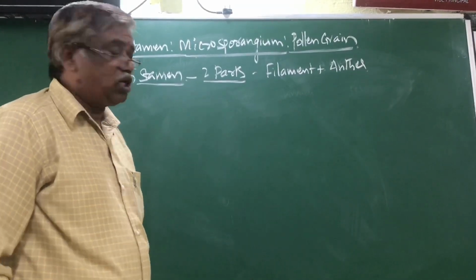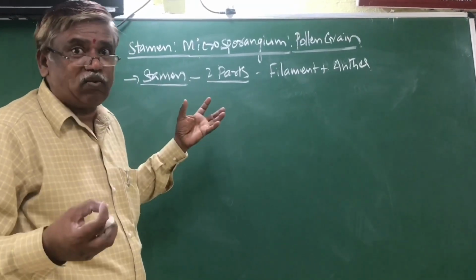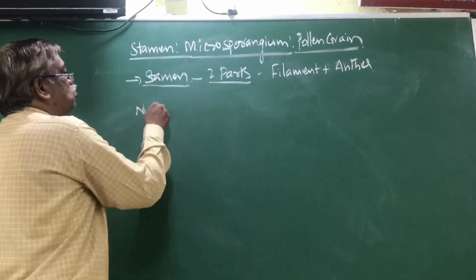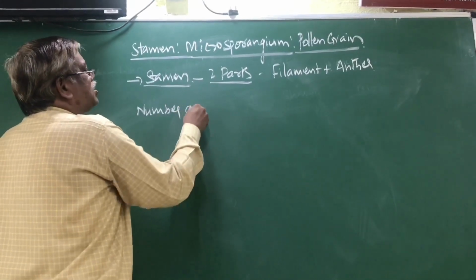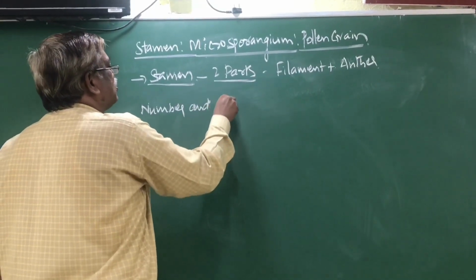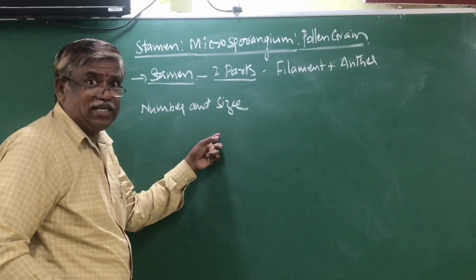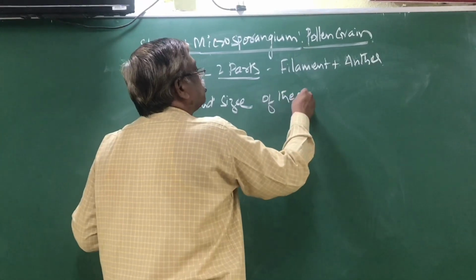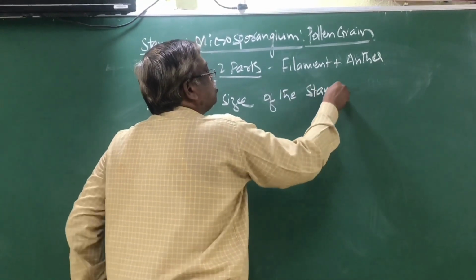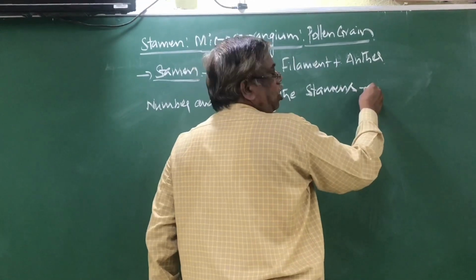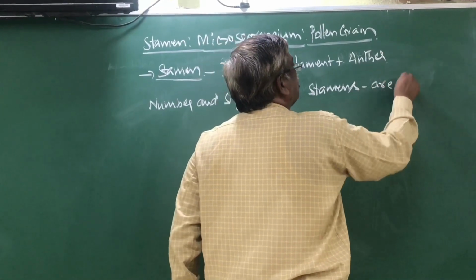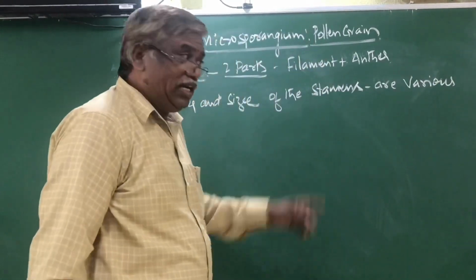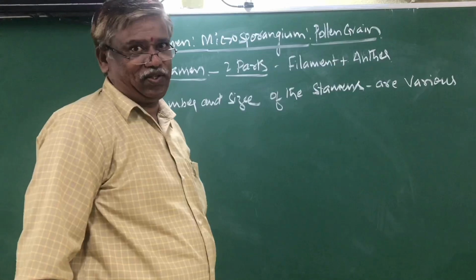Now come to the characters of stamen. The number and size of the stamens are various and differ in different species.